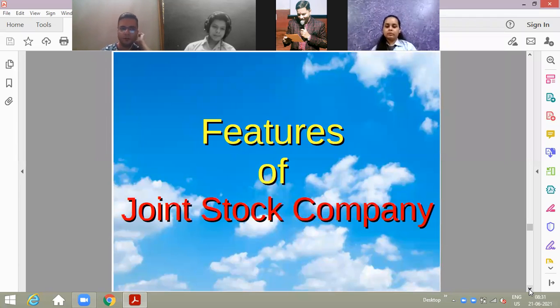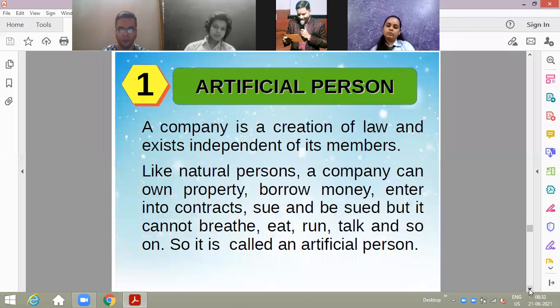Earlier, companies were registered with the Companies Act 1956. But in 2013, when the act was revised, companies now work as per the Companies Act 2013. First feature we did: it is an artificial person.